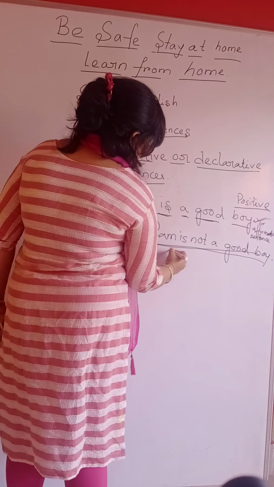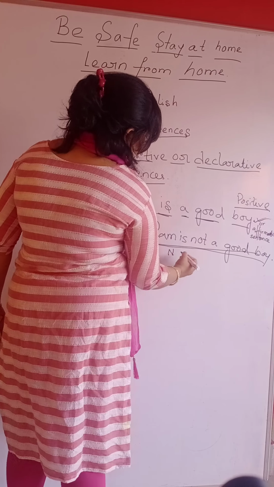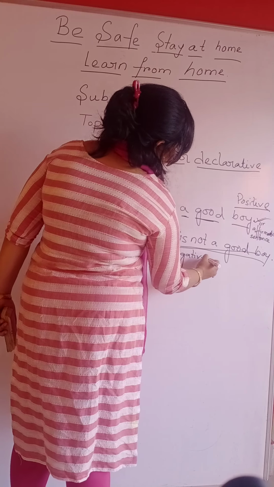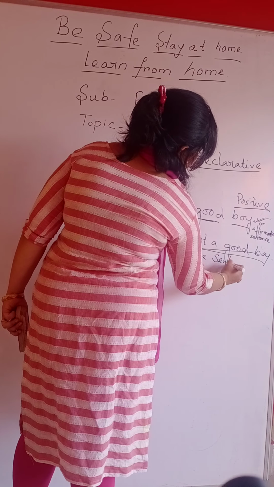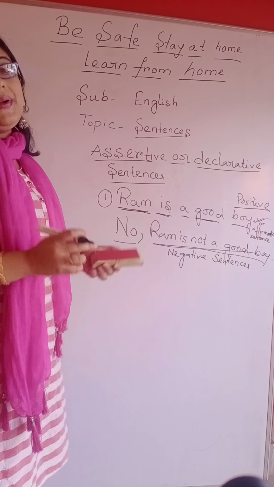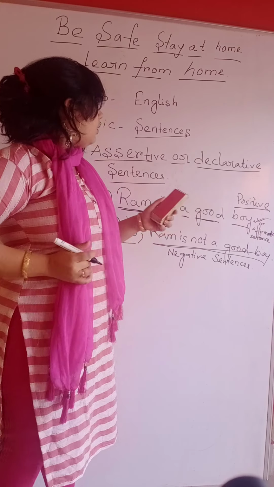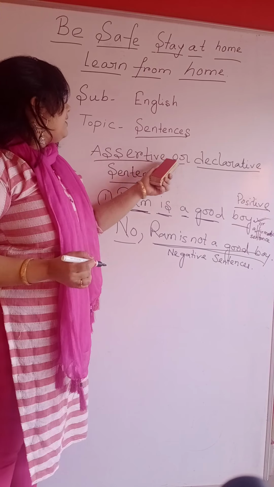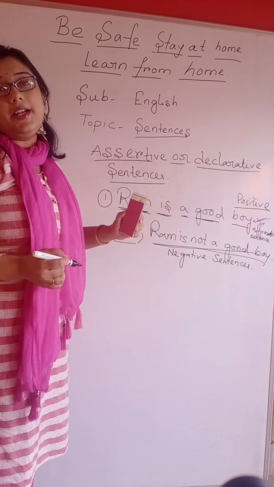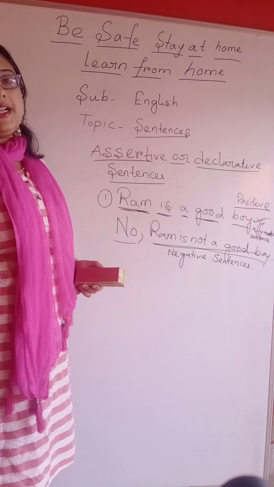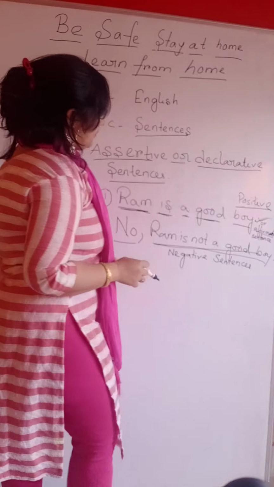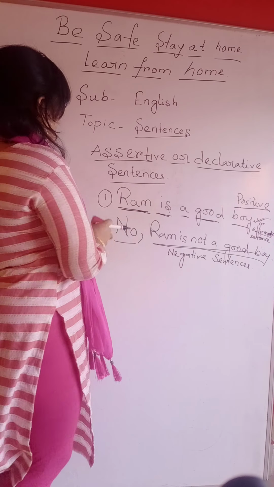So this type of sentence where no or not is used is known as a negative sentence. Clear? I hope it is clear to all of you. So assertive sentences or declarative sentences can be further divided into two types of sentences: one is affirmative or positive sentence, another one is negative sentence.